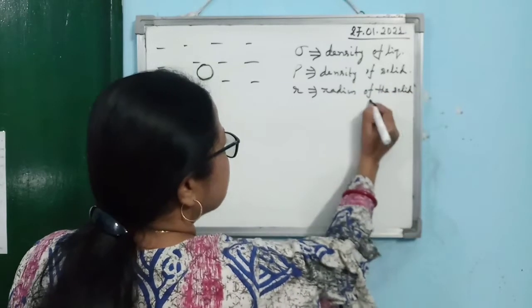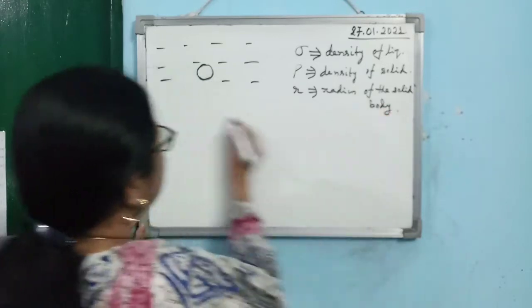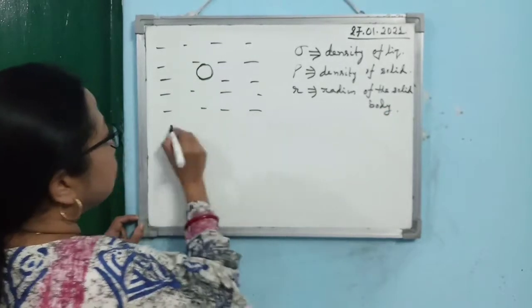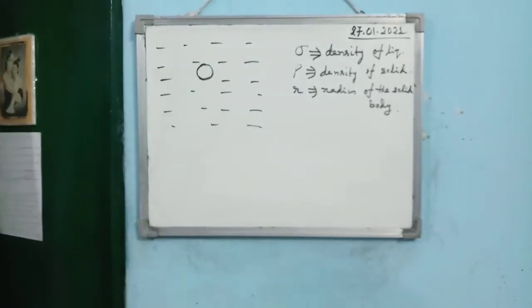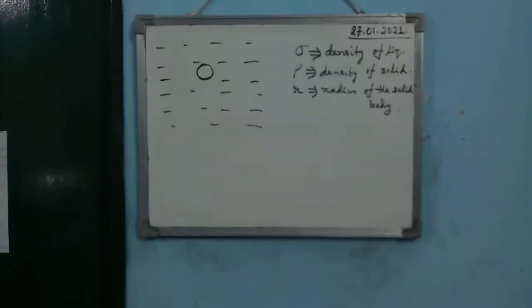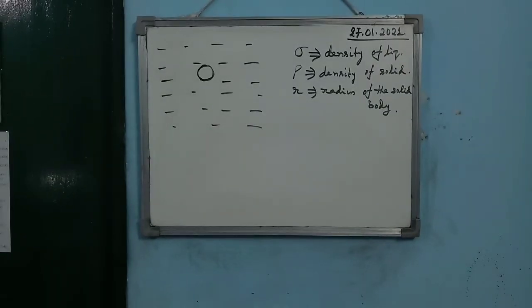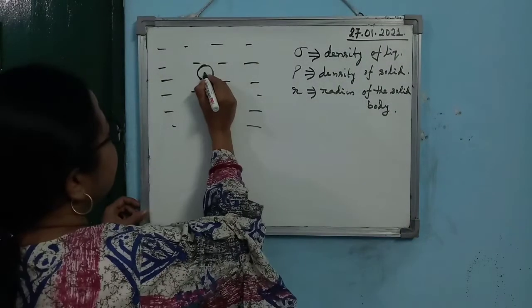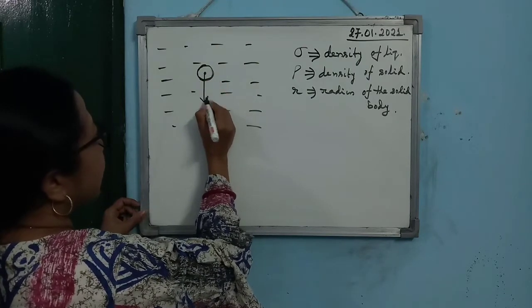So you see, when the body is falling down through the liquid, what are the forces acting on it? First is the weight of the body, which is acting down.